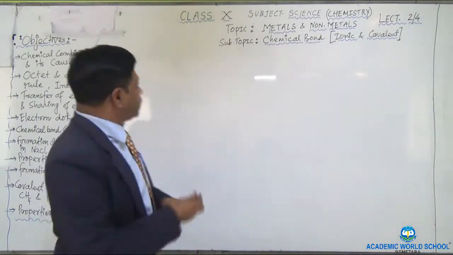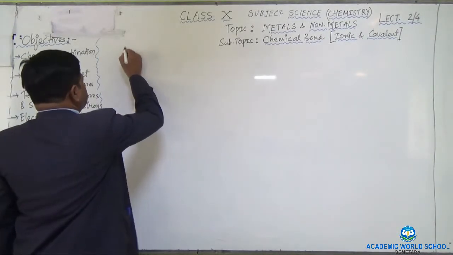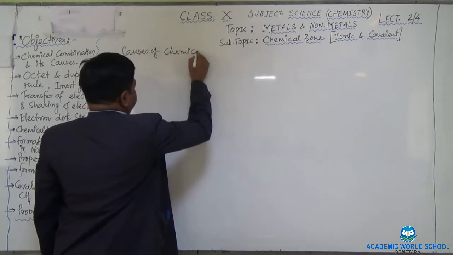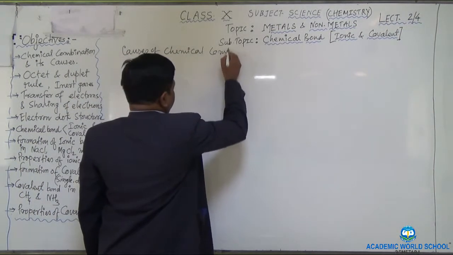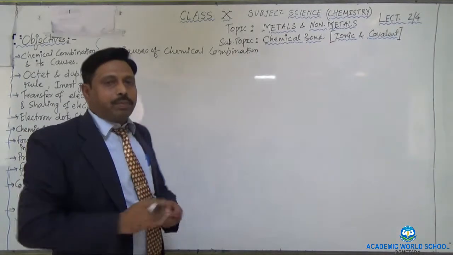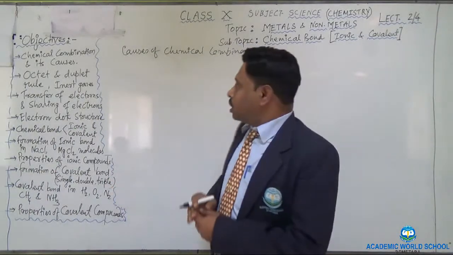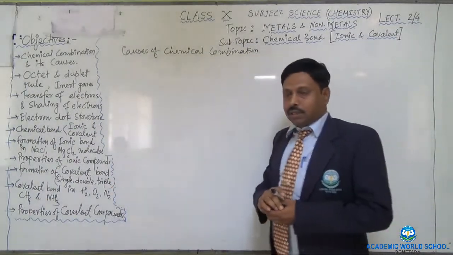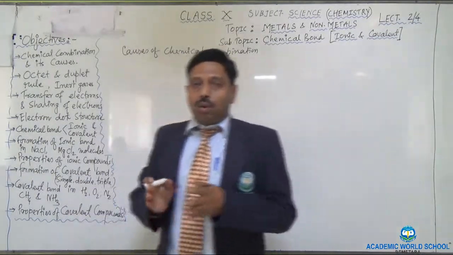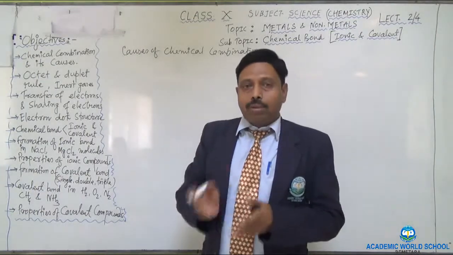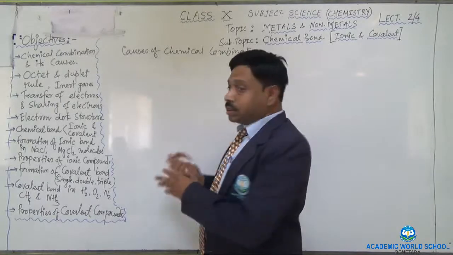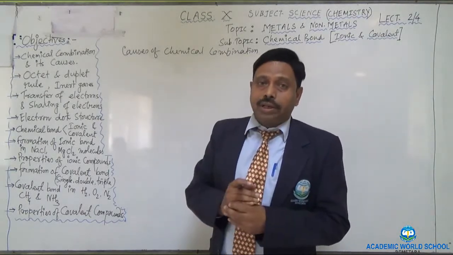So let me start the causes of the chemical combination. Causes of chemical combination. I want to remind you that you should open your books and copy along with your pen and pencil to take a note of it. So again I repeat, the causes of the chemical combination is that the metals and the non-metals want to have the stability along with the less amount of energy, so they combine chemically in a chemical reaction.